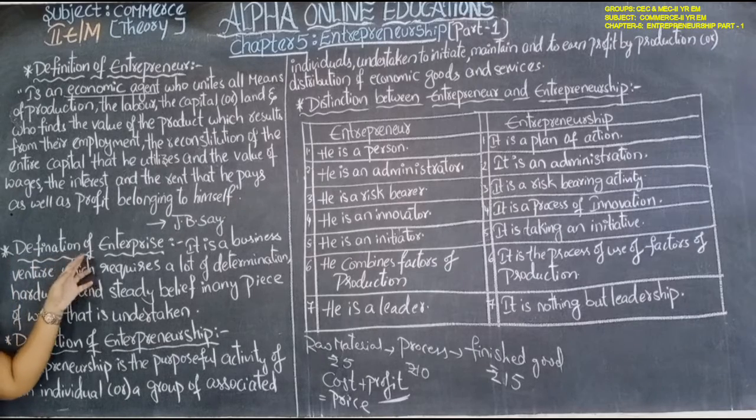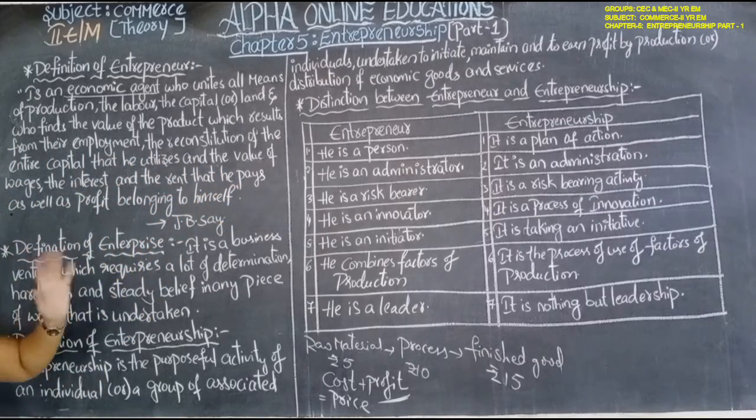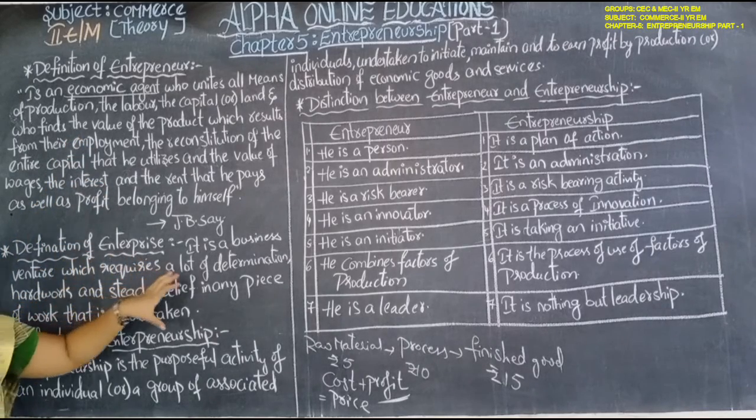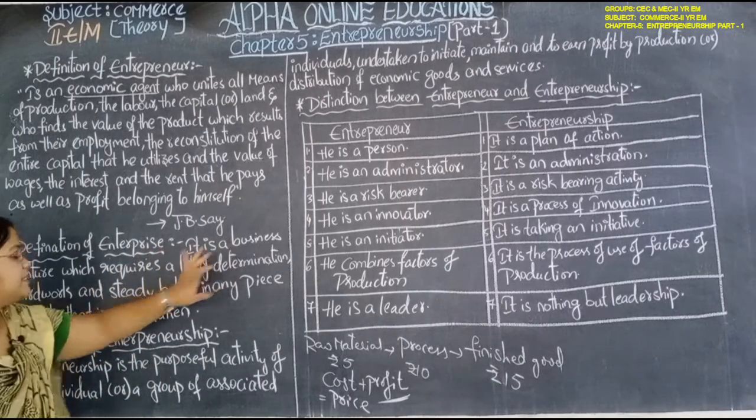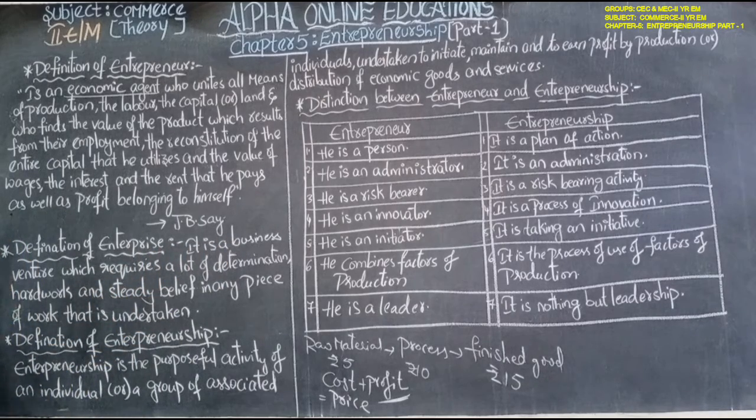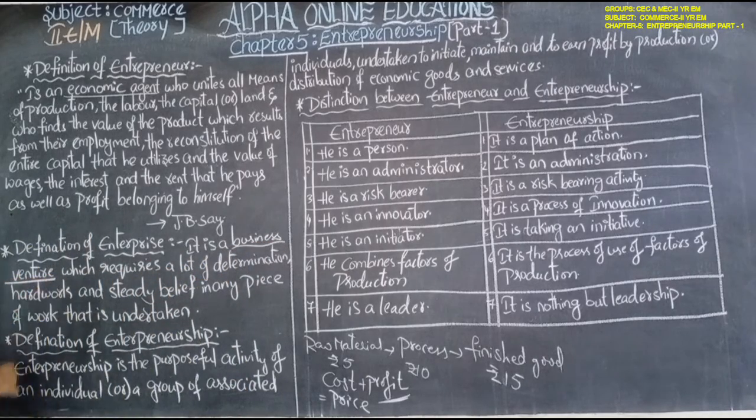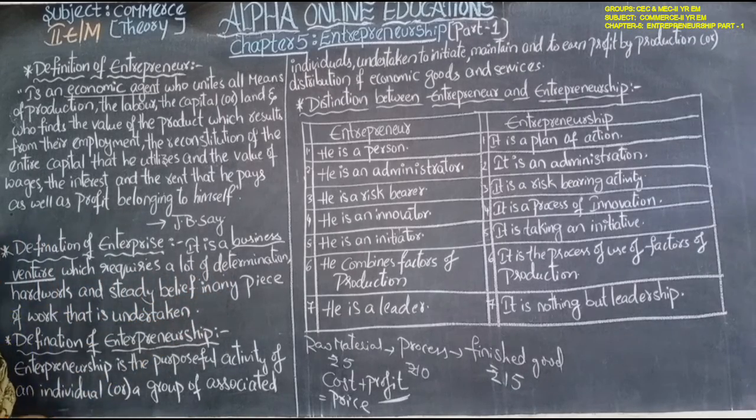Next, the definition of enterprise. That was the definition for the entrepreneur. Entrepreneur means a human being, a natural person. Enterprise is not a human being; it is an artificial person. It is a business venture. It is a business venture which requires a lot of determination.